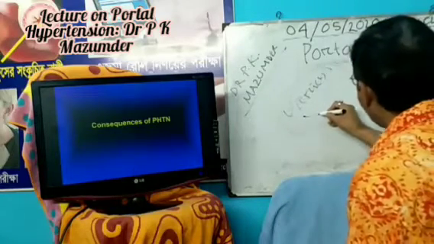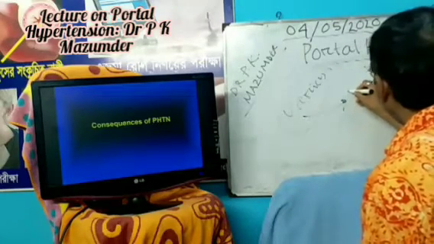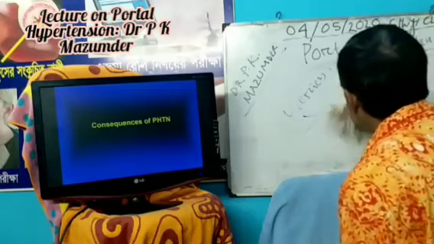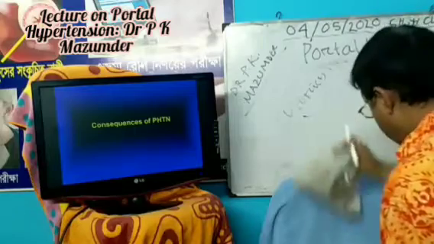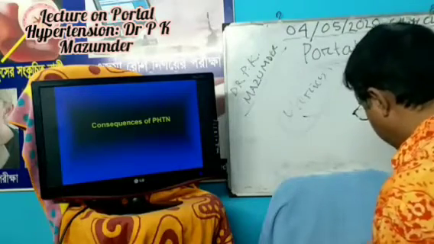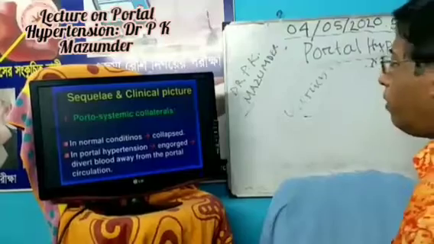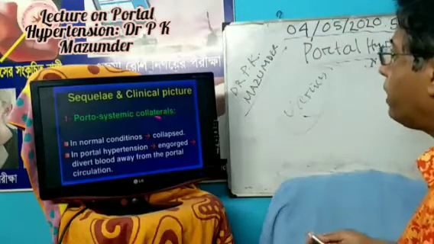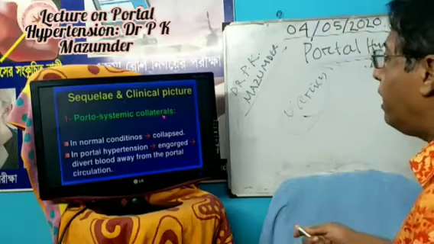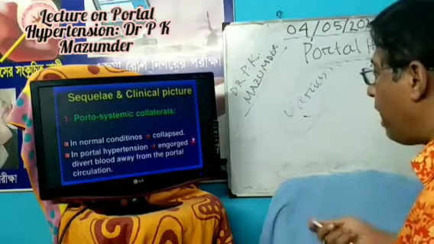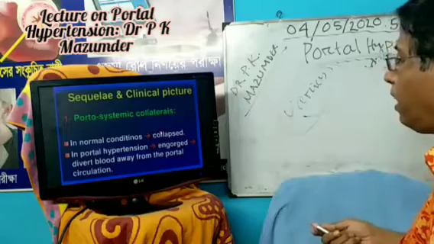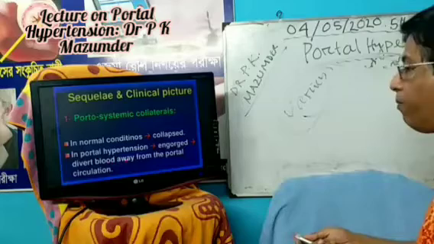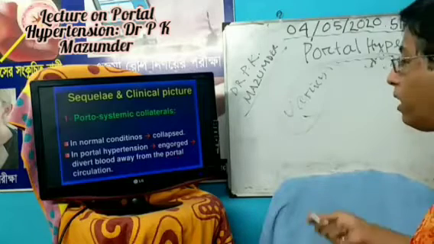Due to the development of collaterals, due to portosystemic shunting or anastomosis. In normal conditions, these veins, the portal vein and its tributaries, are collapsed. But in portal hypertension, they are engorged and divert blood flow away from the portal circulation.